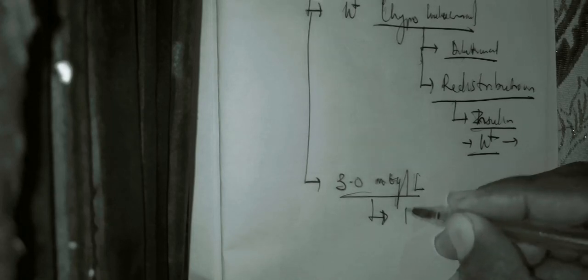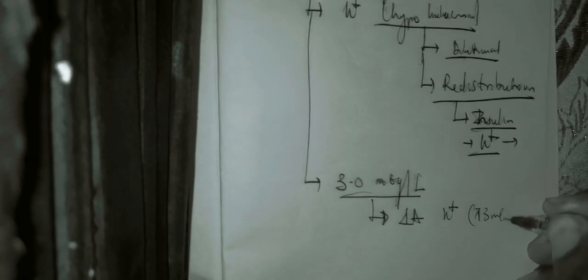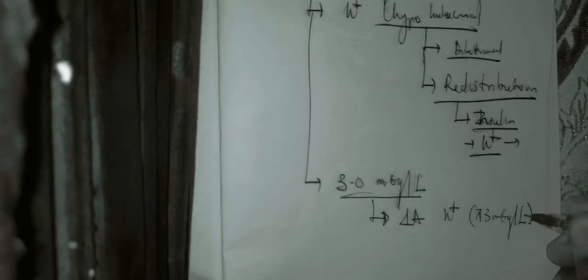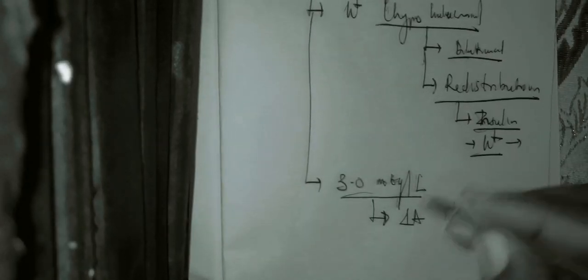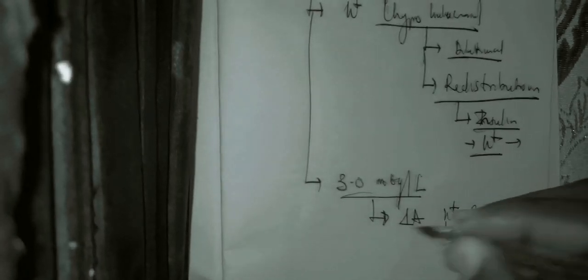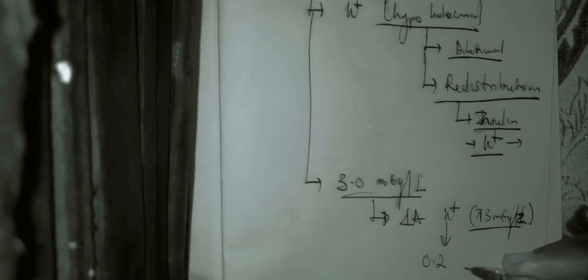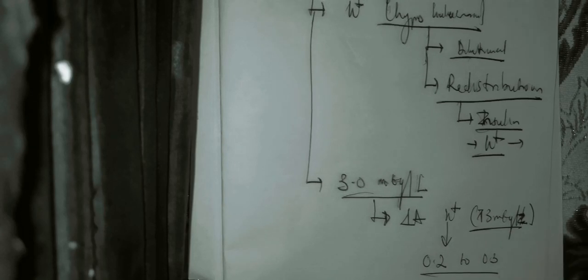Generally, you can give 1 ampoule of potassium ion, which is made up of 13 milliequivalents of potassium. You give that 1 ampoule to the patient. 1 ampoule of potassium can increase the potassium level by 0.2 to 0.3.